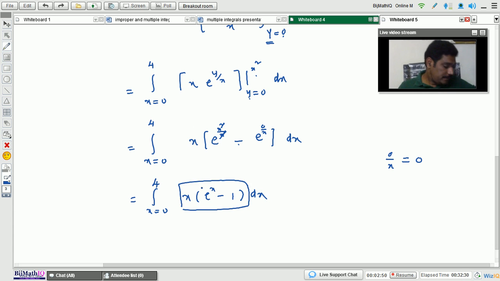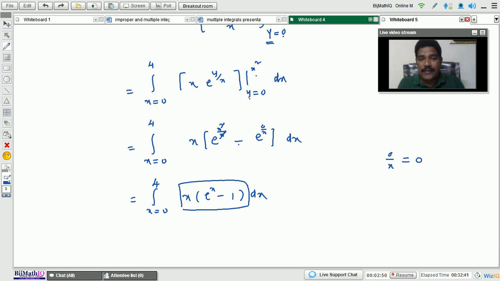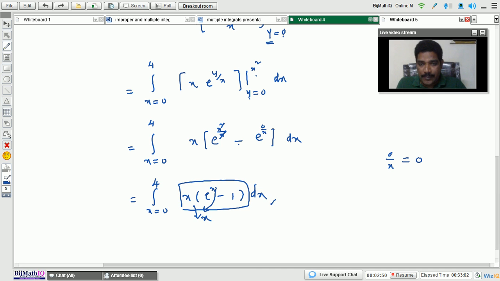In this result, how many variables are there? Only a single variable. What is that single variable? x, right? It is a function of only one variable. That's the reason: we integrate with respect to y and apply the y limits. Finally, you will get the result in terms of x variables. Next, integration with respect to which variable? The x variable. Now we can integrate this by using integration standard formulas.